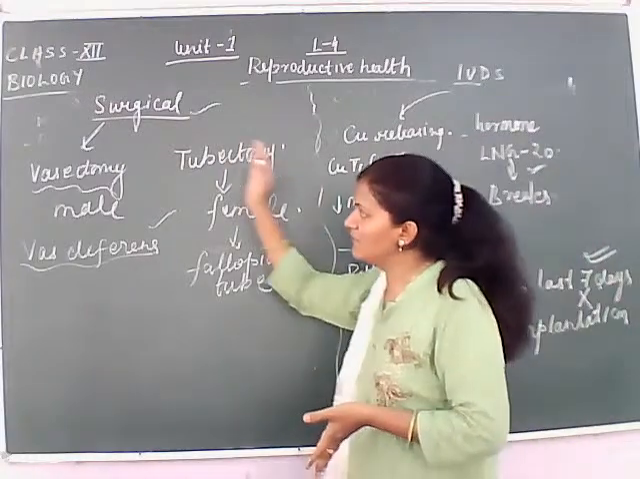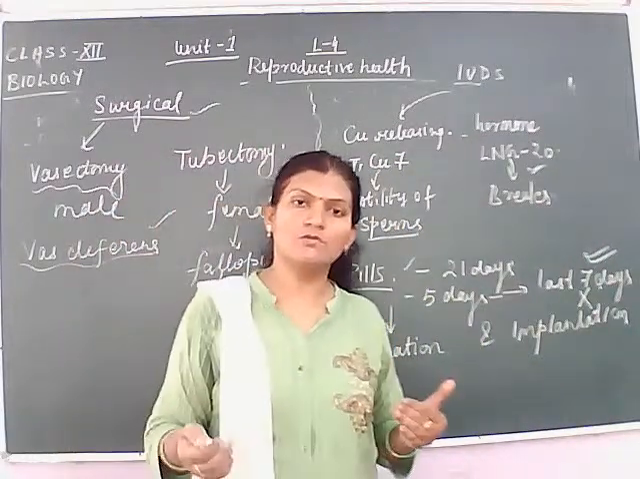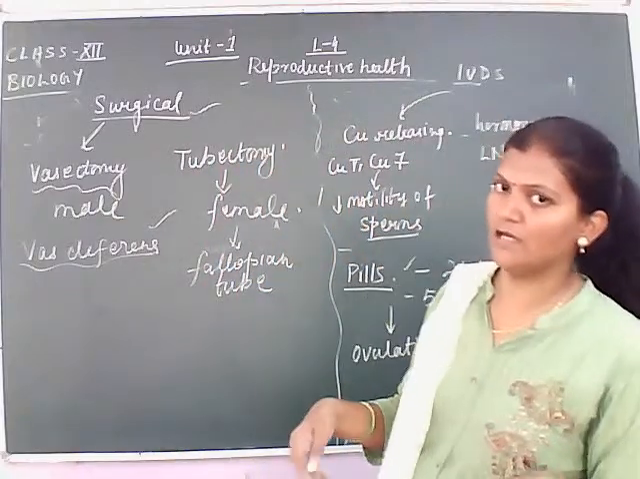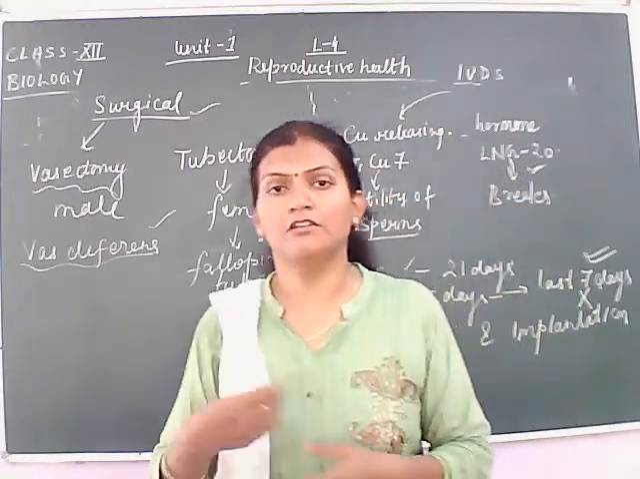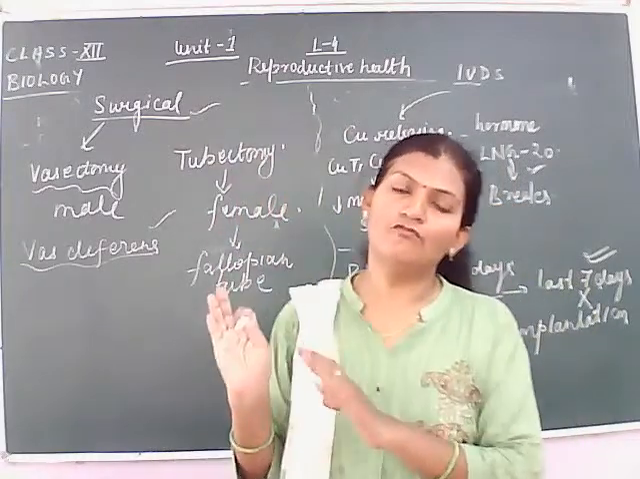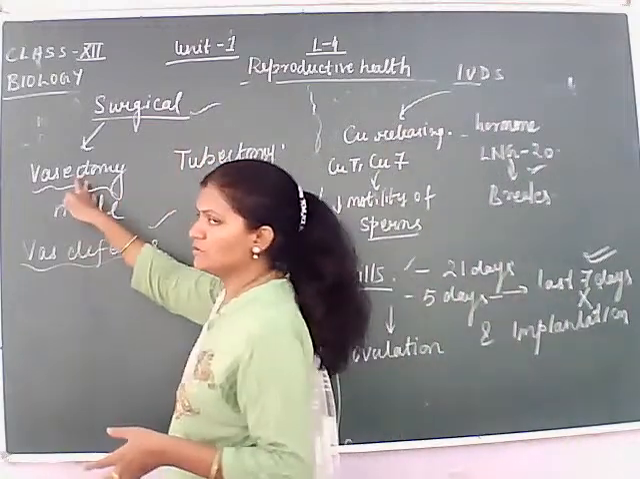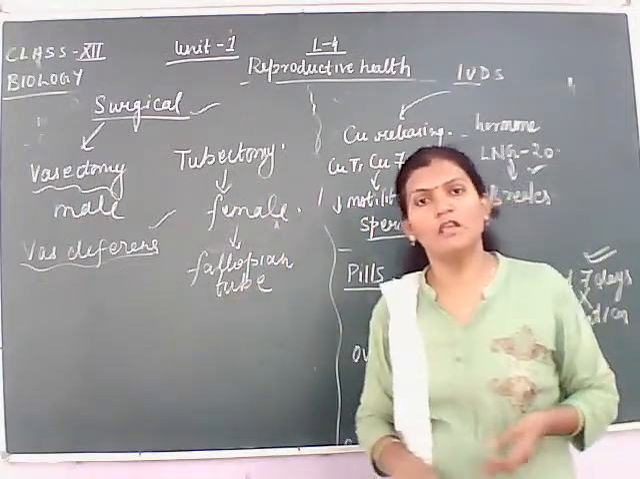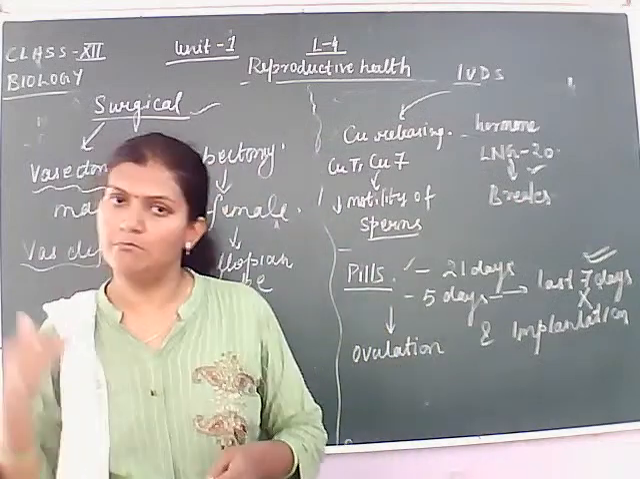And last, we learned that the surgical method, which is also a permanent method, is used by the couple. If the couple has 2 children or 1 child and decides that they don't want to have children in the future, they can go for a small operation. If it is done in the male, it is known as vasectomy, and if it is done in the female, it is known as tubectomy, and it is absolutely safe. There are no side effects of these methods.